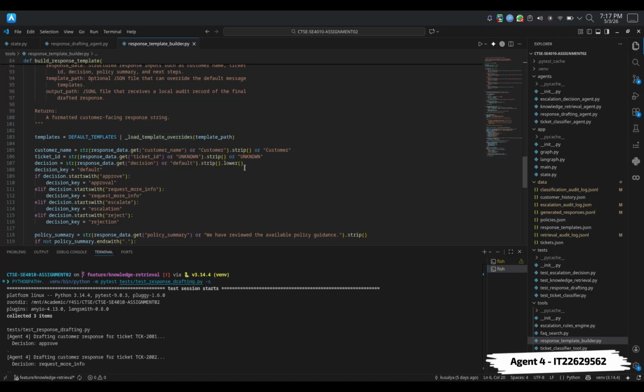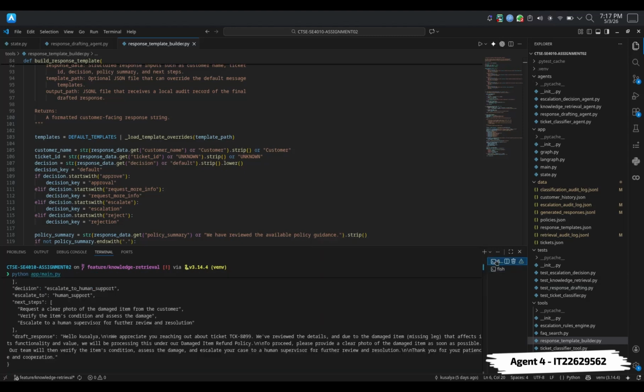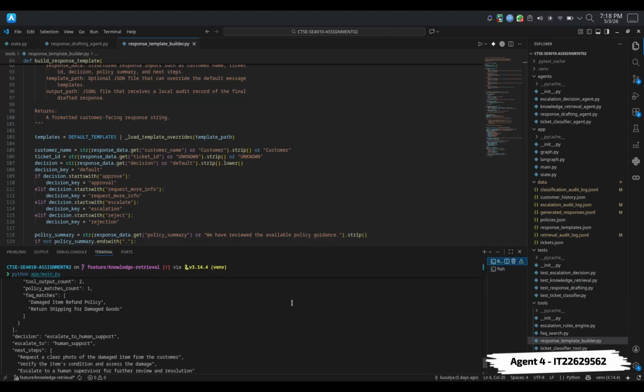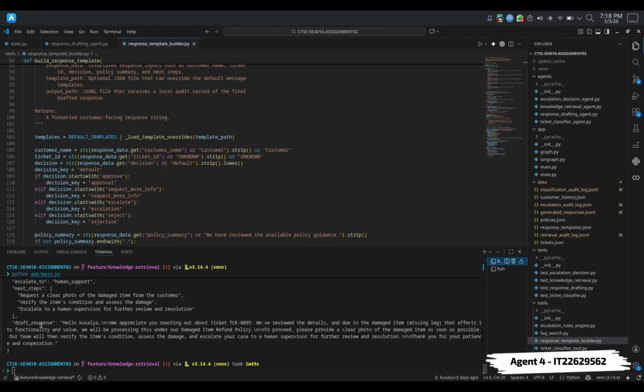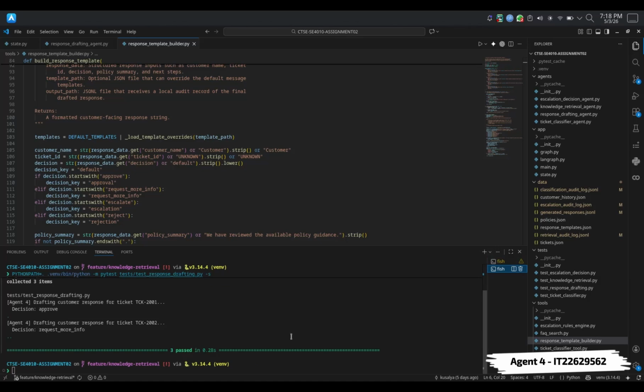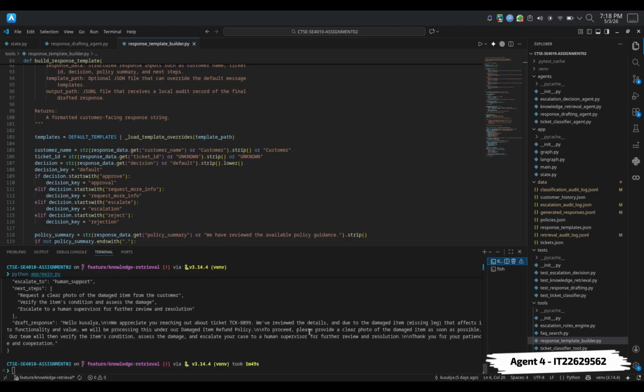The whole process of this component is to extract the decision, policy summary, and next steps from the state, and then build a template response using the response template tool. Send the template to Ollama with the system prompt, and validate the response for banned phrases, such as leaking internal notes, and return the safe final response. The output of this state is, as you can see, this drafted response. The key feature of this component is that it enforces safety by rejecting customer responses with banned phrases and falling back to the template if the LLM output is unsafe. These are the test cases, and all of them have passed. And this is the total output of the component.